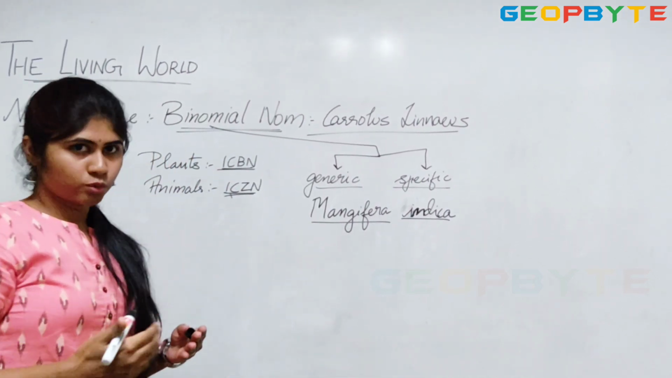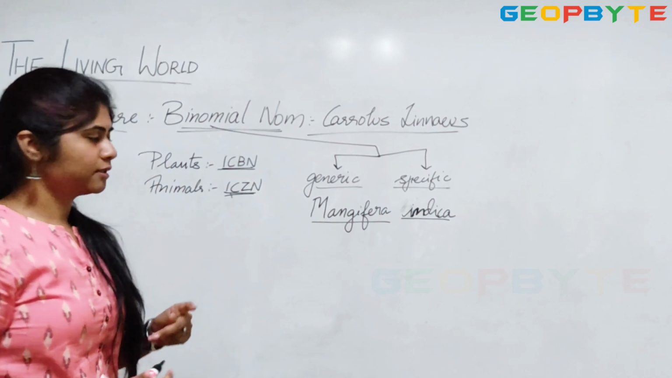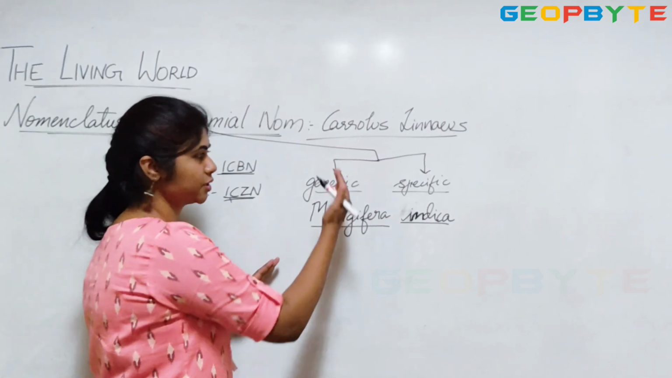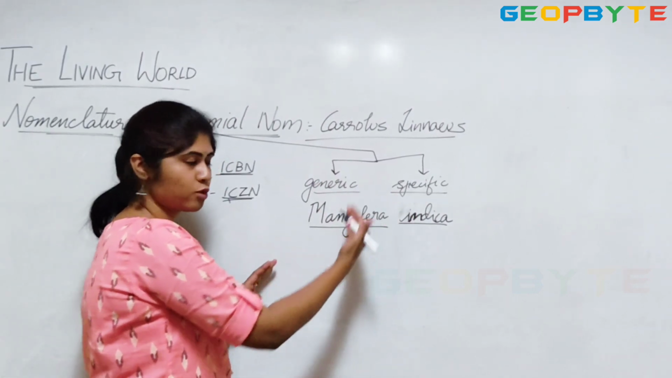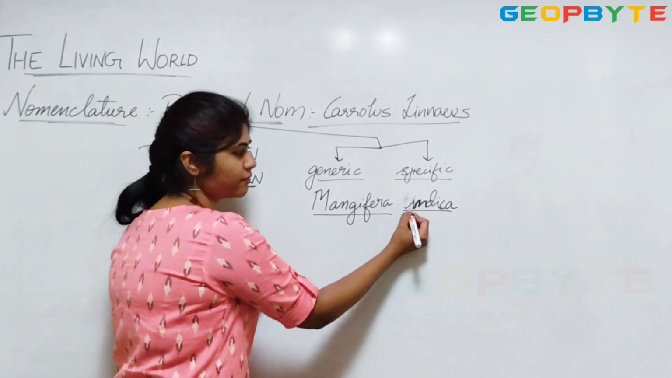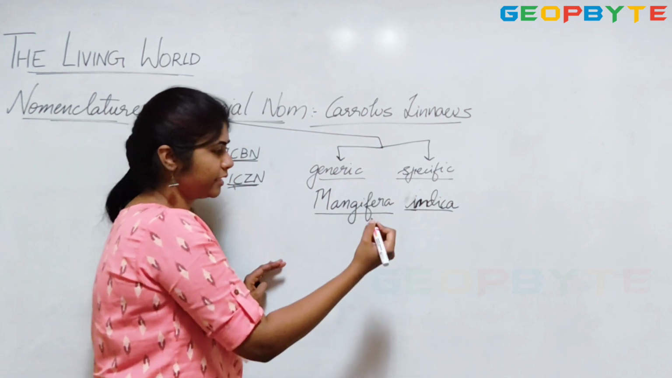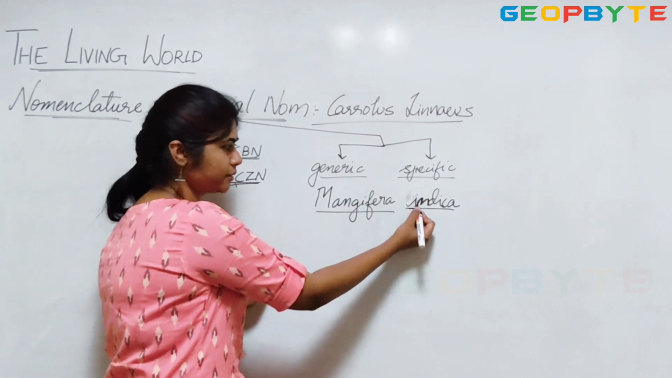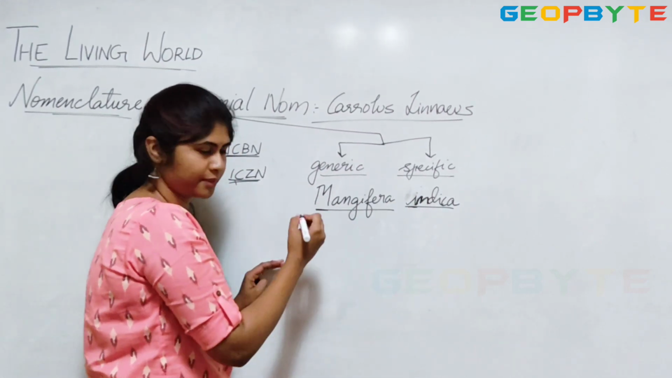Now there are certain rules to write binomial nomenclature. First, the generic name is always written before the specific name. The second pointer is that the specific name is always written in a small letter, it starts with a small letter. The generic name starts with a capital letter.